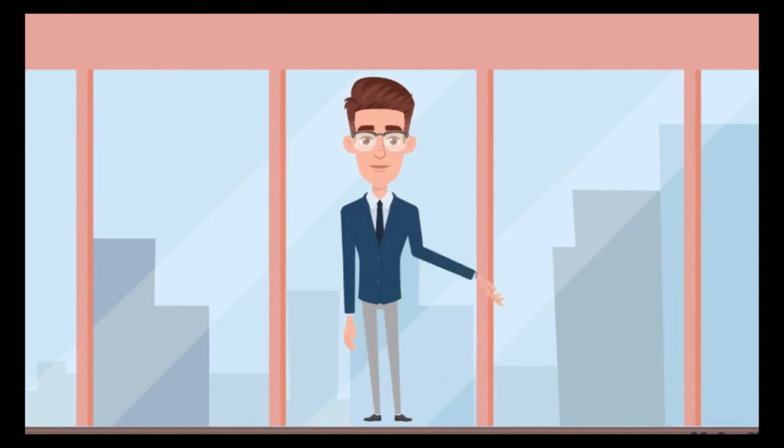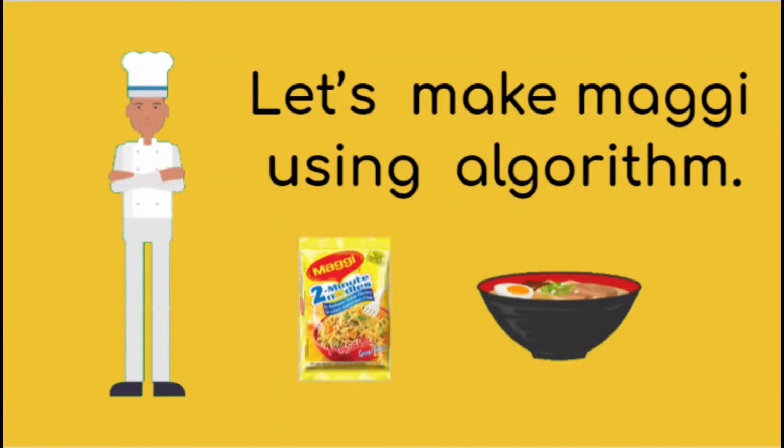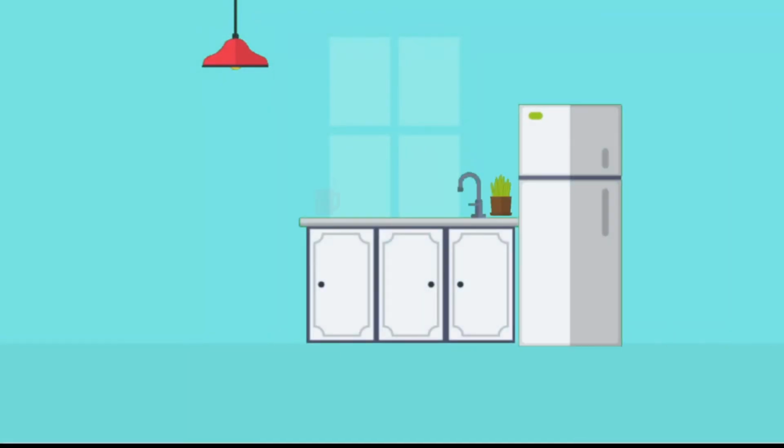So till this part of the video, it was all related to theoretical knowledge, which is a bit boring. But algorithms are very fun. Let's try to explore some of the creative side of the algorithm. Shall we try out a simple task using an algorithm? How about preparing Maggie using a simple algorithm? So now we are going to prepare Maggie using an algorithm. We got our chef and the instructions.